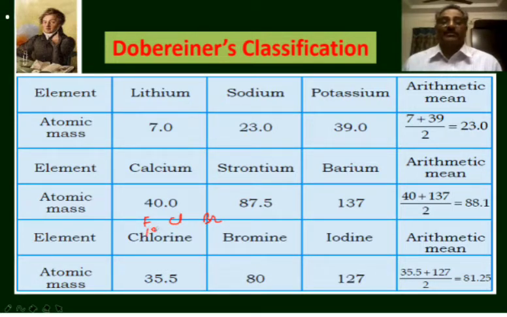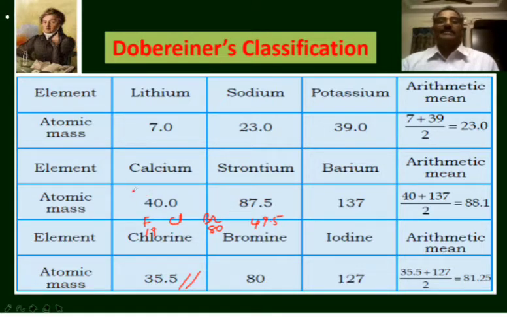The atomic mass of fluorine is 19, atomic mass of bromine is 80, and the average of the atomic masses of fluorine and bromine is approximately 49.5. But the atomic mass of chlorine is not nearer to 49.5. Atomic mass of chlorine is 35.5 only. This law of triads is not applicable to a group of three similar elements, fluorine, chlorine and bromine.